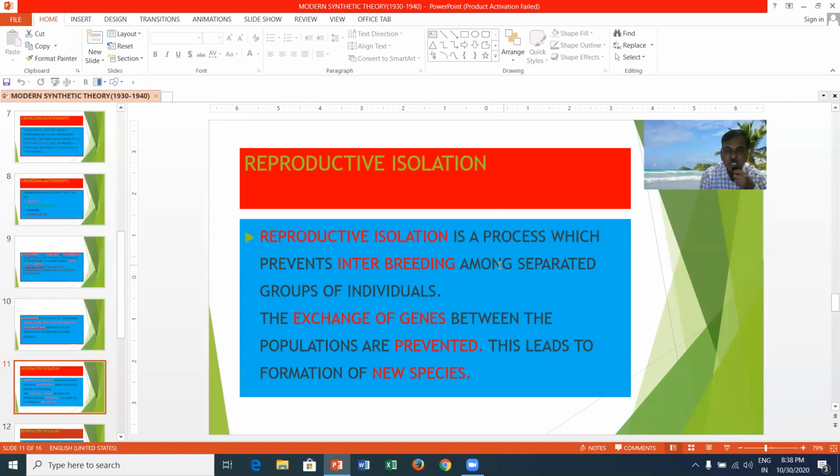Reproductive isolation is one of the postulations of the modern synthetic theory. Reproductive isolation is a process which prevents interbreeding among separated groups of individuals. The exchange of genes between the populations is prevented, and this leads to the formation of new species.